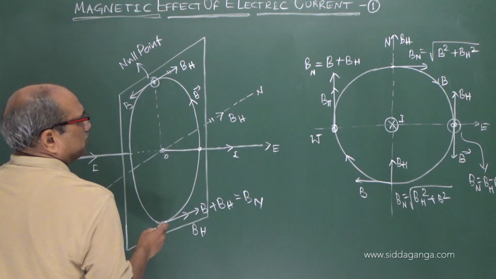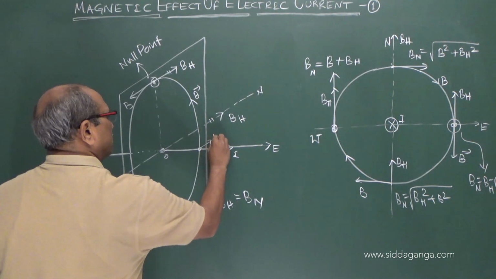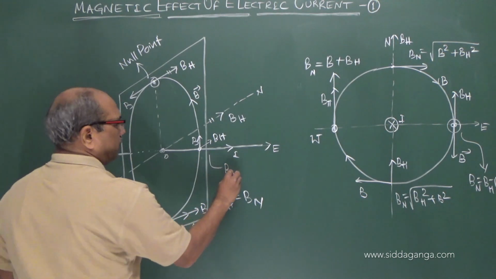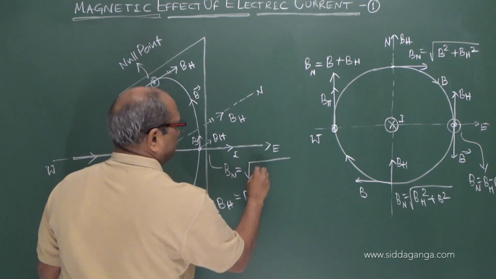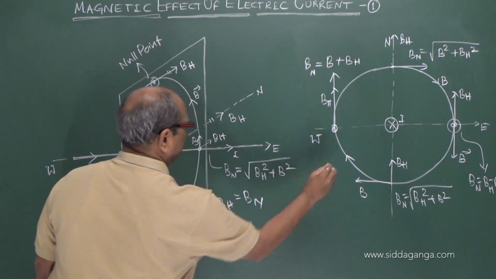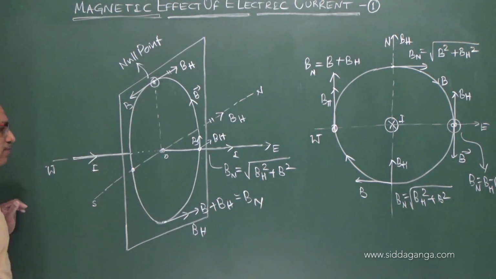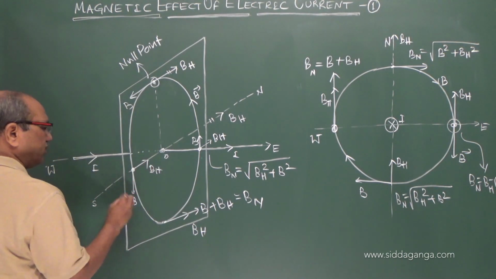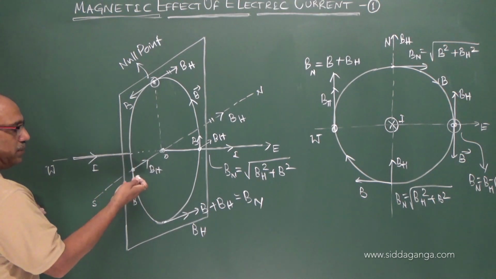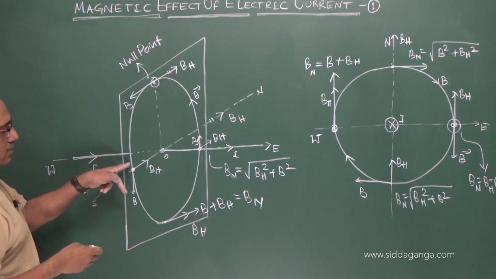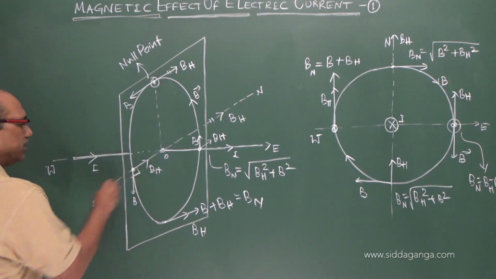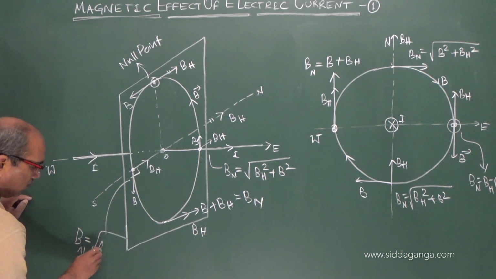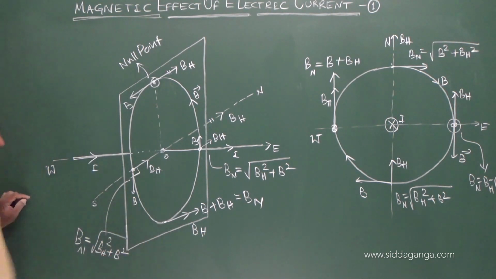When coming to this point, BH is in that direction and B is at 90 degrees. Therefore, the net field here is root of BH square plus B square. Even at this position also same. This is the direction of BH and this is the direction of B. It is into the board. It appears two-dimensionally like that, but they are perpendicular. This perpendicularness I am showing here, this 90 degree. Thereby we can get the resultant field equal to root of BH square plus B square.